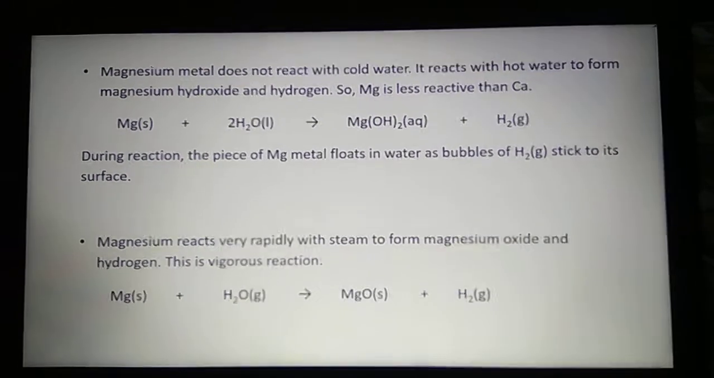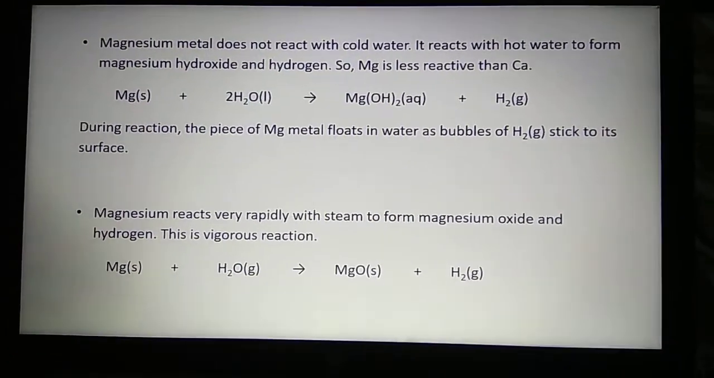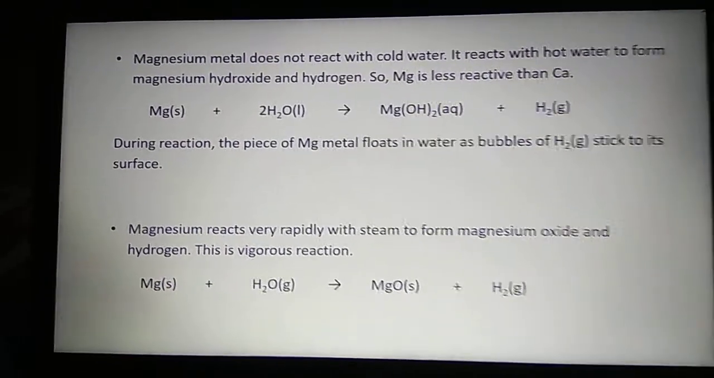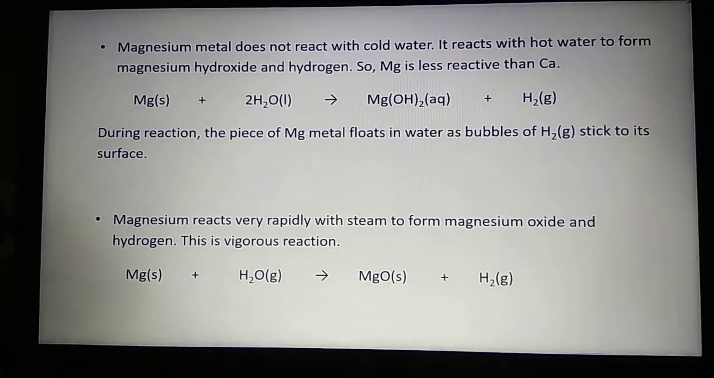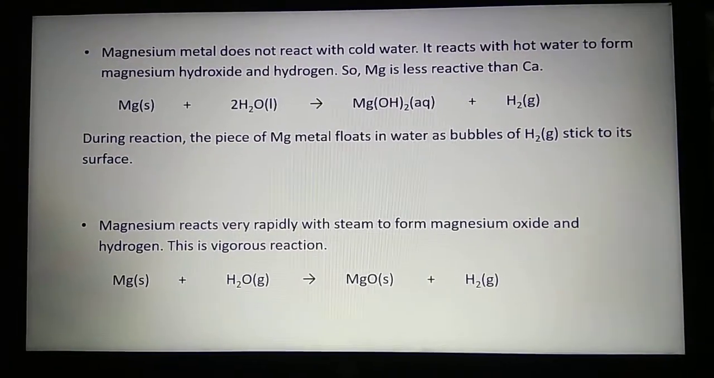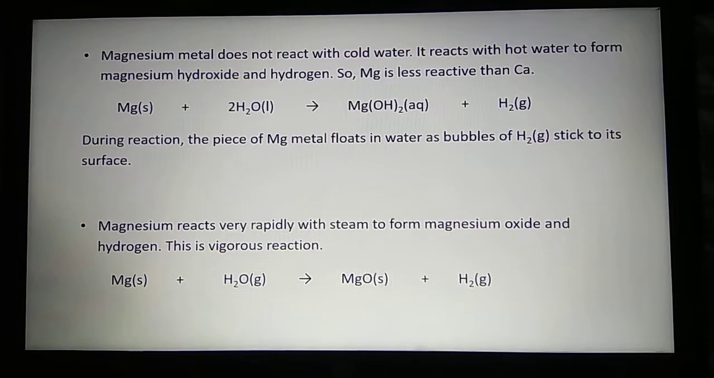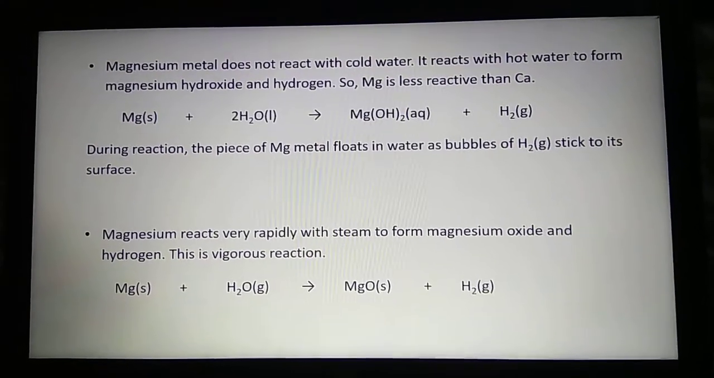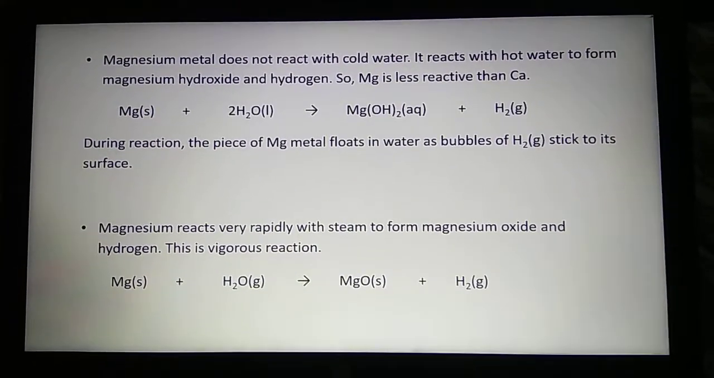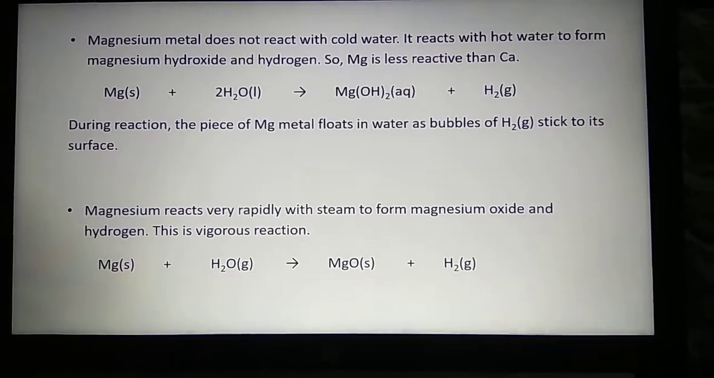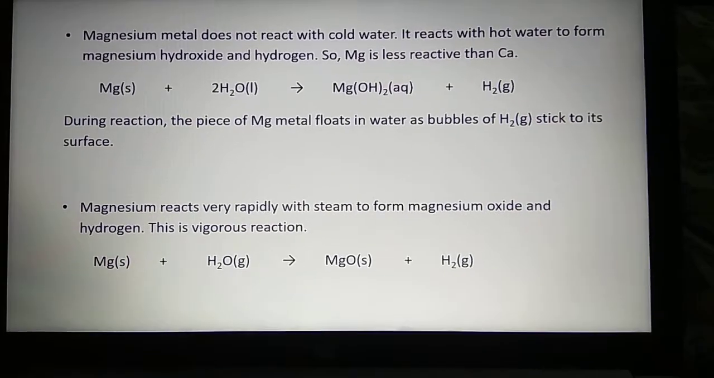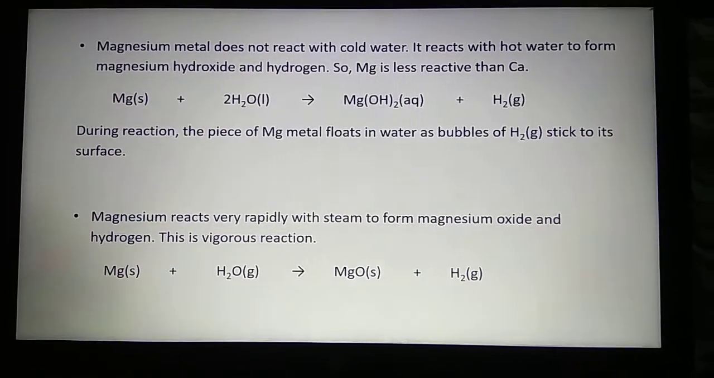Not only that, magnesium metal also reacts very rapidly with steam, that is water vapor. That means a highly energized state. In that case, the products of the reaction are magnesium oxide and hydrogen, and this is a vigorous reaction. So it can be written as Mg plus H2O gives MgO plus H2.